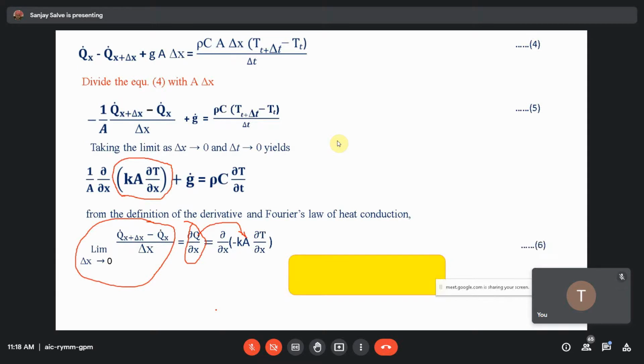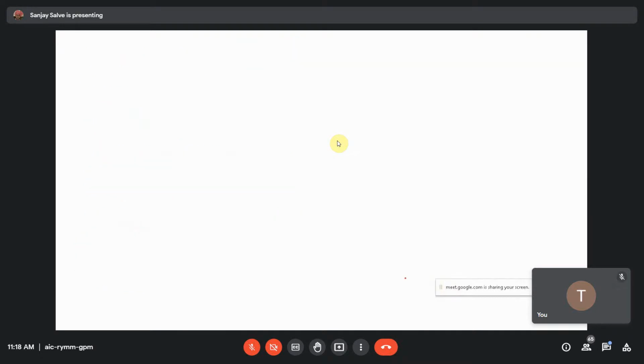And therefore, equation number 6, we can write like this. So del by del x of k, that is small k, thermal conductivity of the material, into del T, change of temperature, del x with respect to the distance, plus G dot equals rho C into change of temperature with respect to small time t. So this is equation number 7.